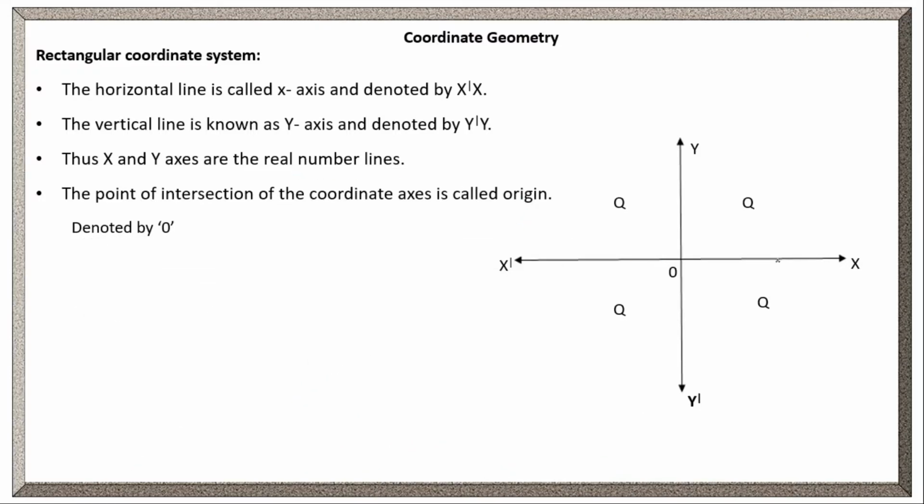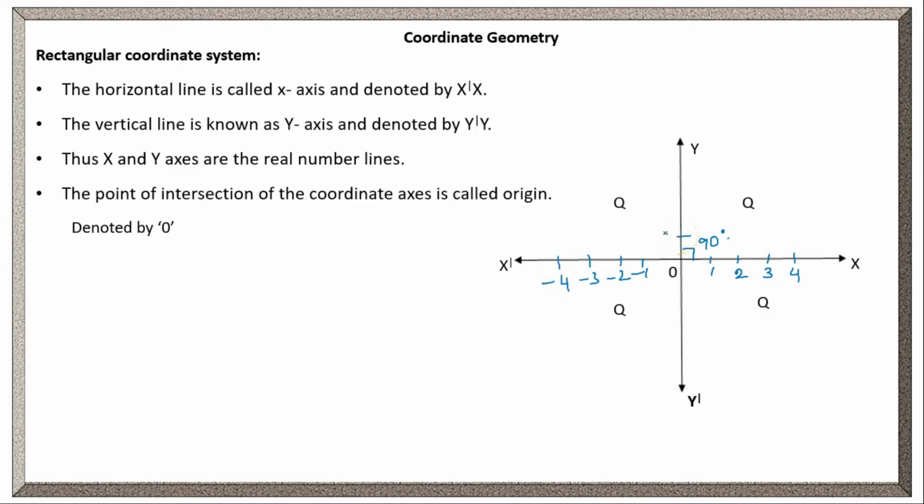Rectangular coordinate system. Here the horizontal line is called the x-axis. The vertical line is called the y-axis. The angle between the x-axis and y-axis is 90 degrees. They are perpendicular to each other. That is the reason we call this coordinate system a rectangular coordinate system. Here the horizontal line is the x-axis. It is denoted by x dash x. This whole line is x dash x, right? So right of the 0 all positive numbers will be 1, 2, 3, 4 and so on. Clear? And left of the 0 are all negative numbers.